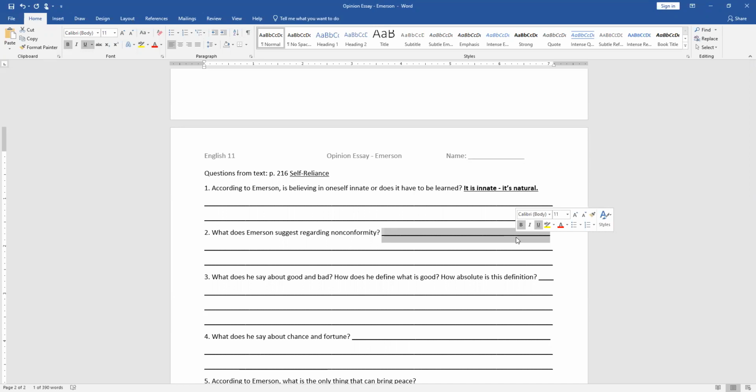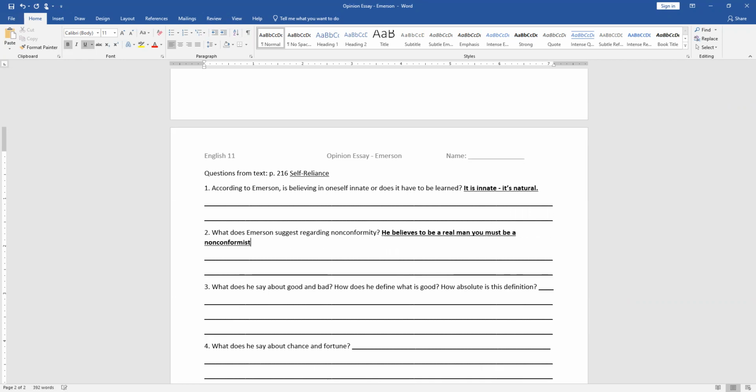Yeah, so if you want to be a strong man, a strong person, to be a real man, one must be a nonconformist. So he said, whoso would be a man must be a nonconformist. He who would gather immortal palms must not be hindered by the name of goodness, but must explore if it be goodness. All right, so he suggests to be a real man, you must be a nonconformist.